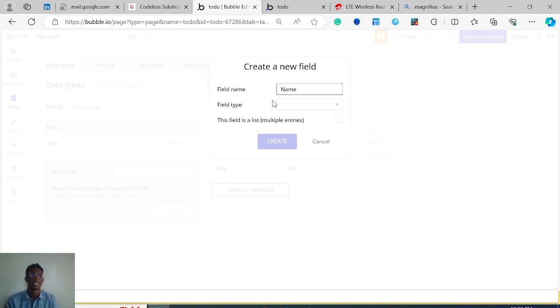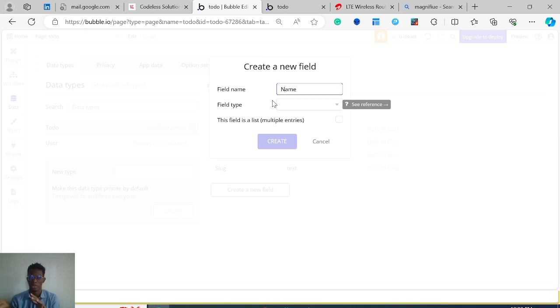So when talking about the type, usually we have several types in Bubble, several data types. The data type is the type of the data. Let me see how I can explain that to make it clear. When we're talking about 1, 2, 3, 4, 5, 6, 7, those are numbers. When we're talking about Philip, Joe, Emmanuel, Simon, Kate, tall, short, those are words or texts or strings, depending on if you're coming from a programming background.